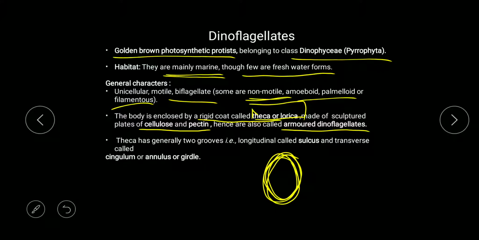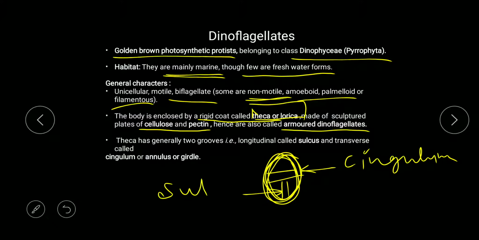Now, this theca generally has two grooves. One is longitudinal, called the sulcus. These grooves are depressions, and here also there is one depression. This depression is known as the transverse groove. This transverse groove is known as the cingulum, which can also be called the annulus or girdle. The longitudinal groove is termed the sulcus. So these are the names of those grooves. Now, in each groove there is the presence of flagella.